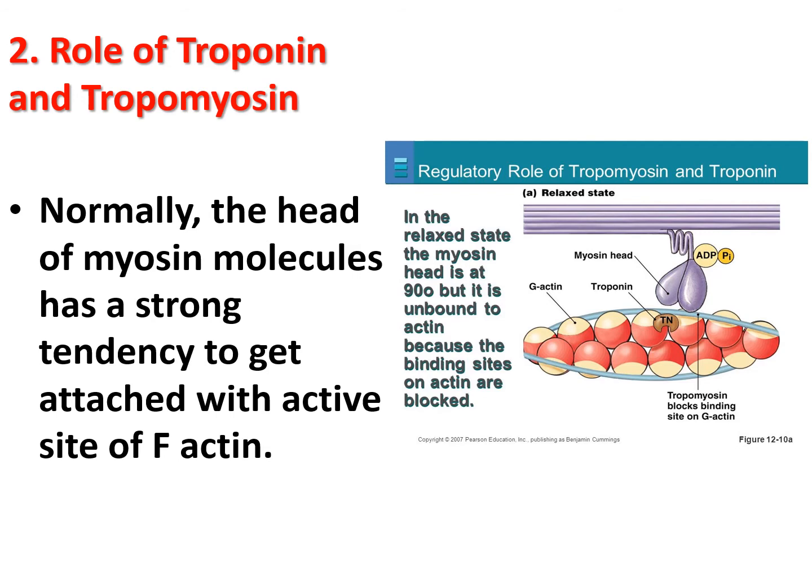Now normally the head of the myosin molecule has a strong tendency to get attached to the active site of the F-actin molecules. So this one is tropomyosin and this one is troponin, and this is G-actin, and this is a myosin head that has two sites for binding, one for ATP and one for actin molecules.